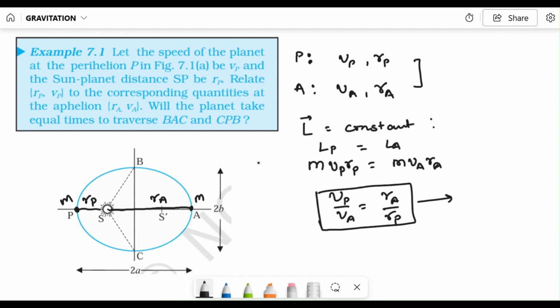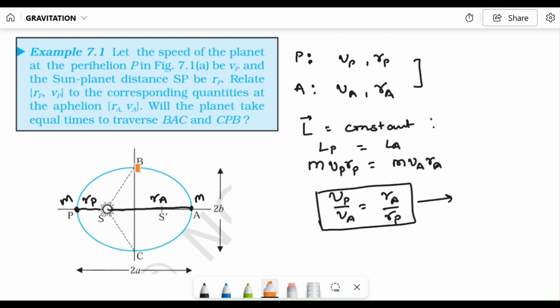With that argument, while the planet is moving on this part of its orbit, CPB, it is relatively closer to the sun. If it is moving along this path BAC, on this part of the orbit the planet is relatively far.